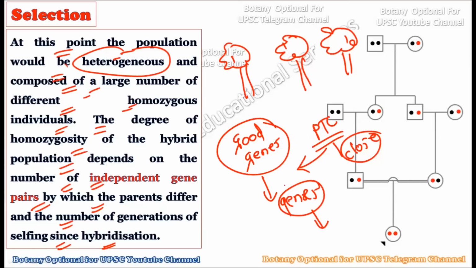Whatever pure lines we create in plant tissue culture are completely clones of each other. There is no difference in their genetics, they are 100% matching. But this is not the case in a plant breeding program. In pure line selection, what we are copying is the common genes present between them which are very useful from the human point of view. This is how we can select the pure line genes. After selection, finally they will create a generation which will be very homozygous and very useful from the human point of view through the plant breeding program. All right.